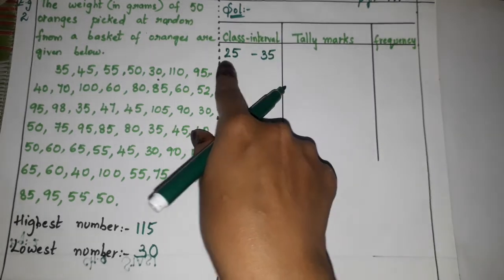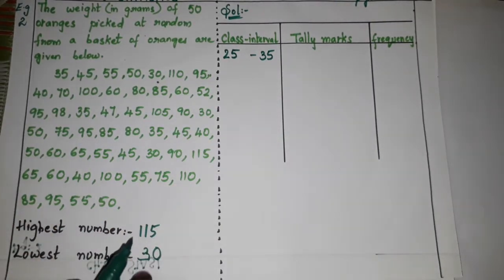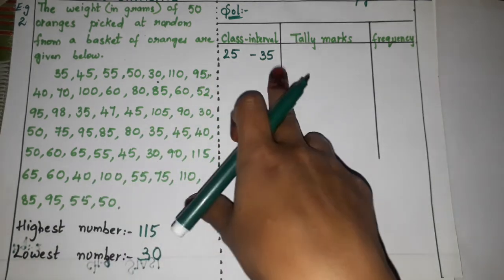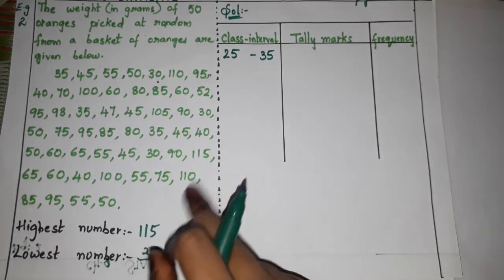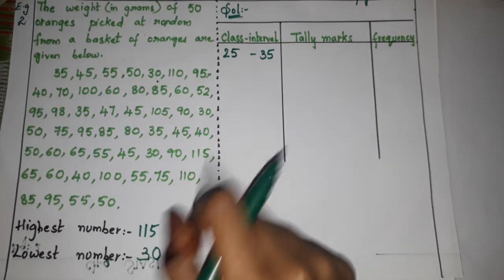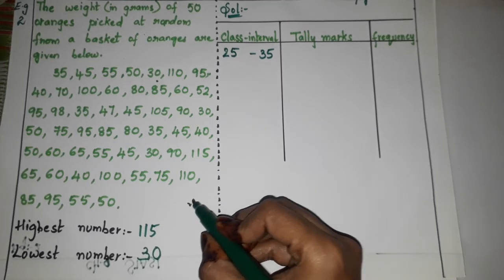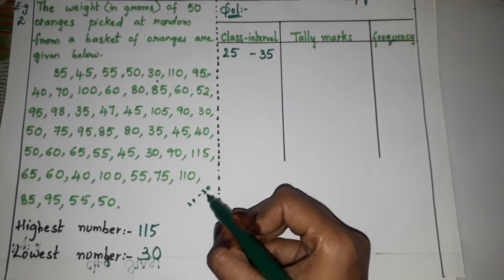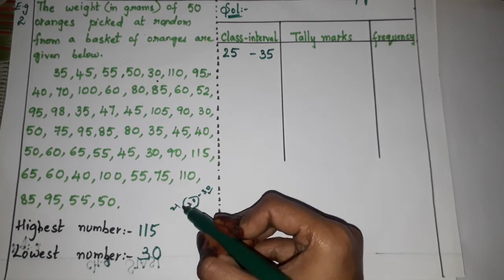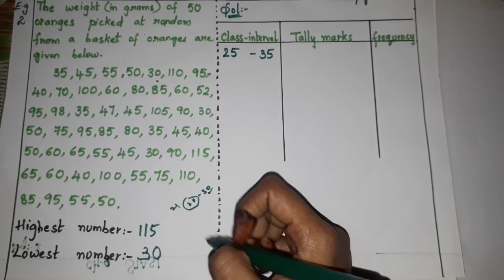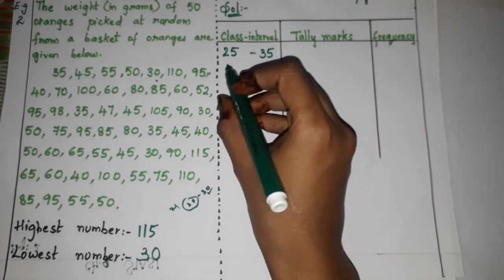Now what is the difference between these two? 10. Or else you can take it so that 30 should come in that class interval, that's it. That one you have to keep in mind. Like 25 to 35, 30 is coming in that? Yes, it is coming. Like 20 to 30, if I say to take, 30 is coming in this? Yes, 30 will be coming, right? Because this counting will be from 21, so 30 will be coming in that. Same thing you have to do. Now 25 to 30.